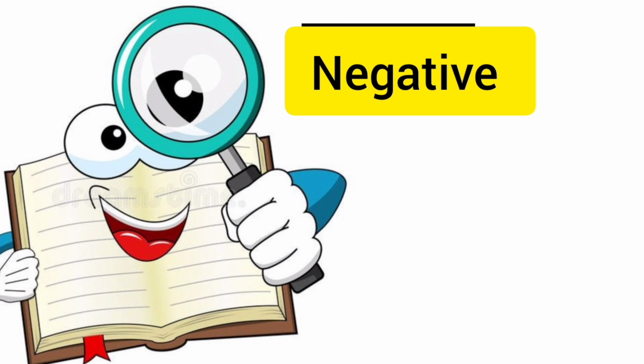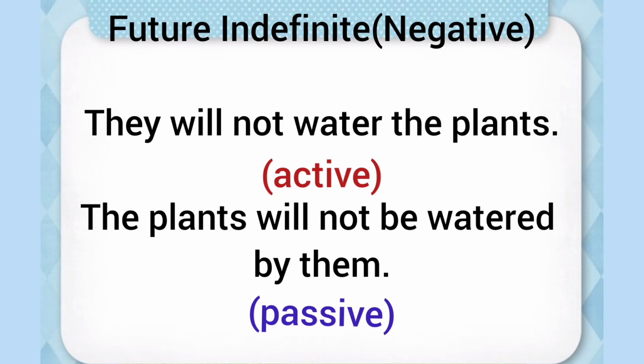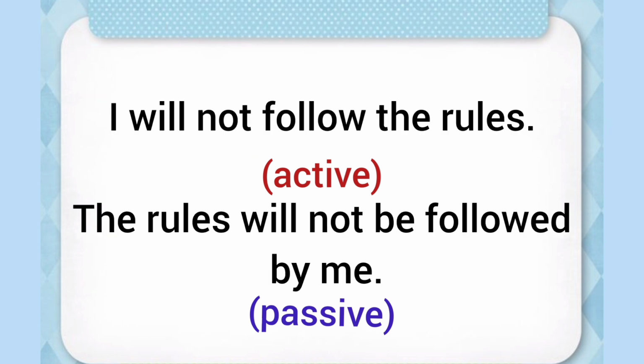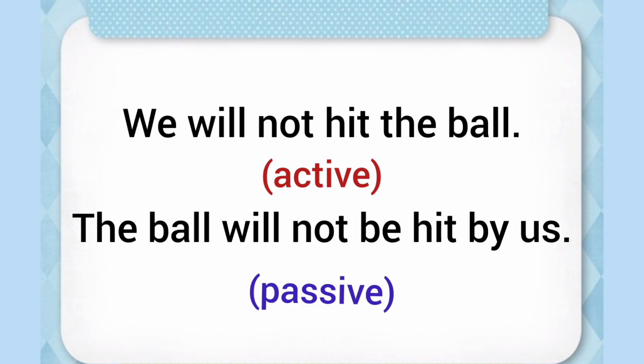Future indefinite negative sentences. They will not water the plants. The plants will not be watered by them. Only addition of be is here. I will not follow the rules. The rules will not be followed by me. We will not hit the ball. The ball will not be hit by us.